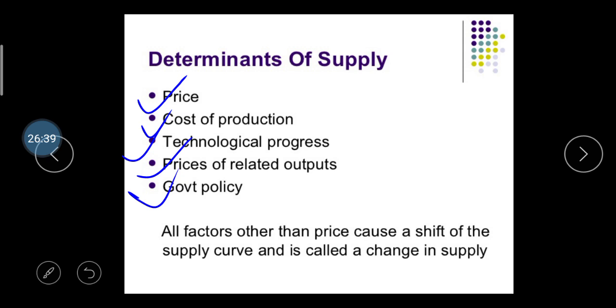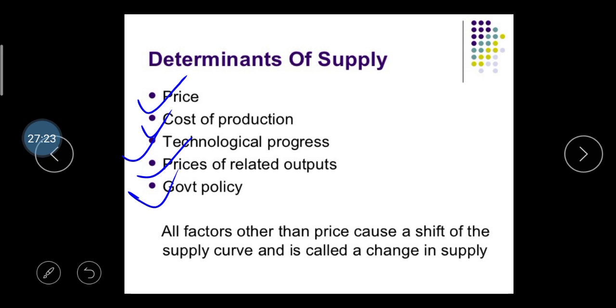Sometimes the government helps the producer in producing a product, so government policies also affect the supply. Take the example of the Maggi product, right? Nestle's Maggi product was banned in India, right? It is a government policy. Then they had to make some changes and relaunch this product. Okay, so if you are doing production and the government policy is against your product, then your product cannot work in the market, right? So these government policies are also applicable as determinants of the law of supply.